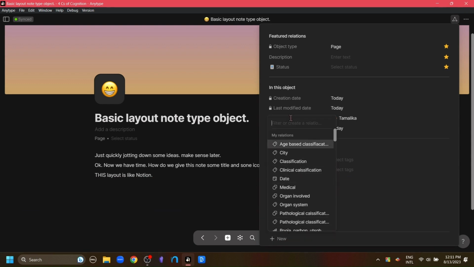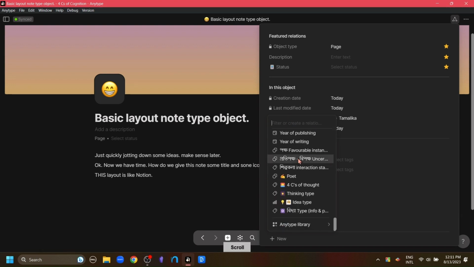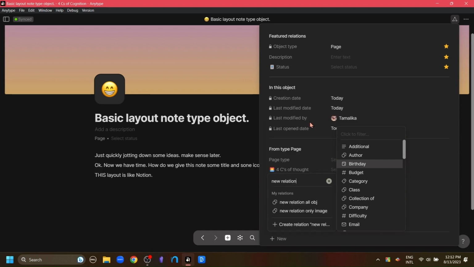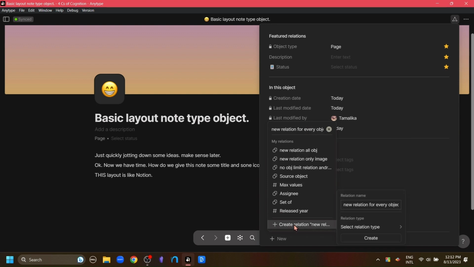Now from this menu, we can also make a new relation from this plus new button. Similar to the type button, we can search for the relations and get a relation from the Anytype relation library or just create a new one from scratch. So let's just make a new relation. So click this create relation button at the bottom and select type of relation.